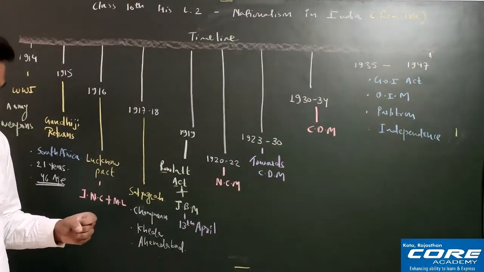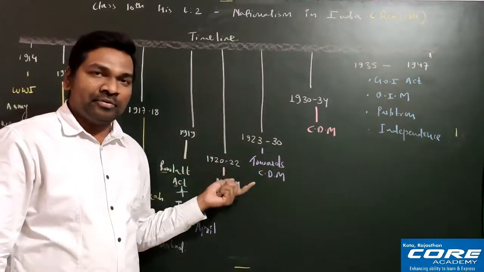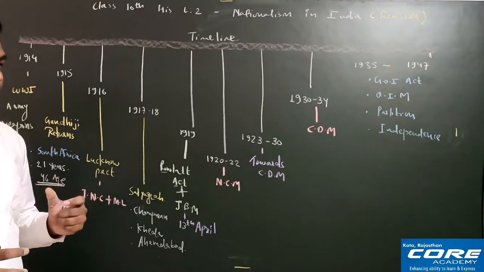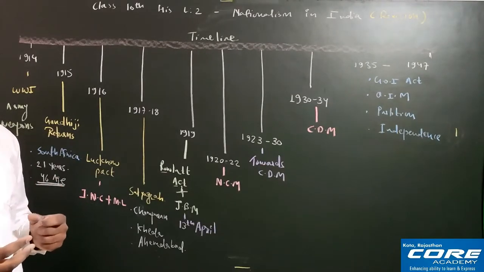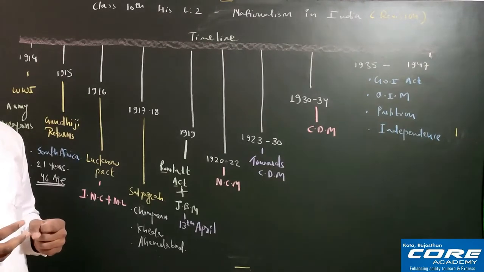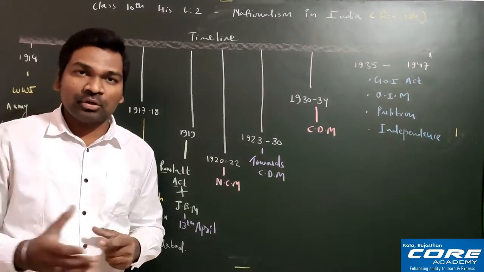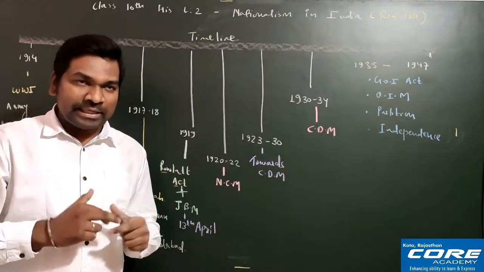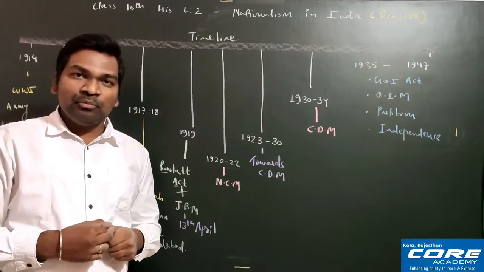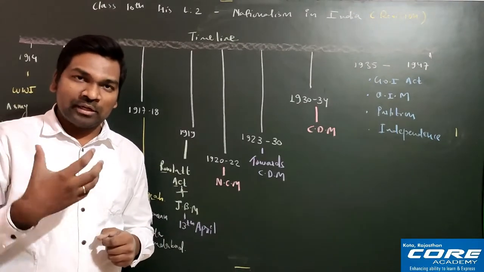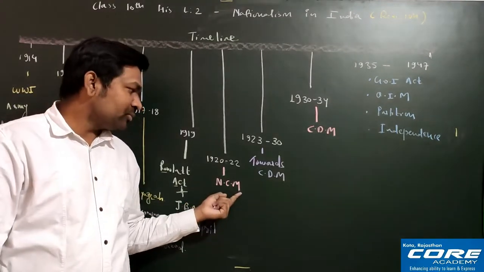After that, now you come to 1920. Fine. So in 1920, the month was September. In this month of September, at the Calcutta session of the Indian National Congress in September 1920, it was decided for the first time that there should be one movement where we can launch this Khilafat movement as well as the non-cooperation movement.